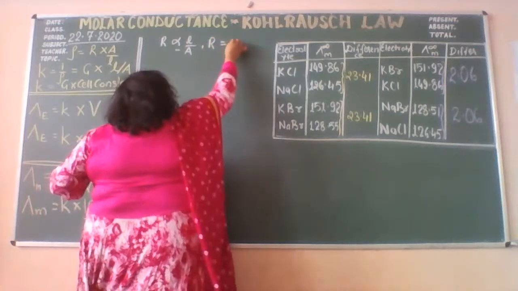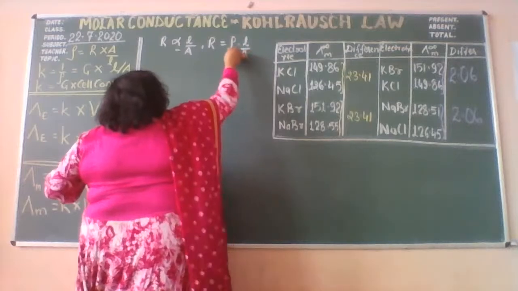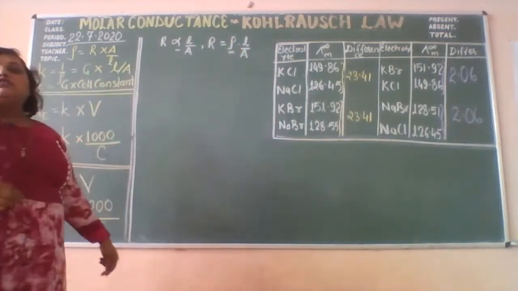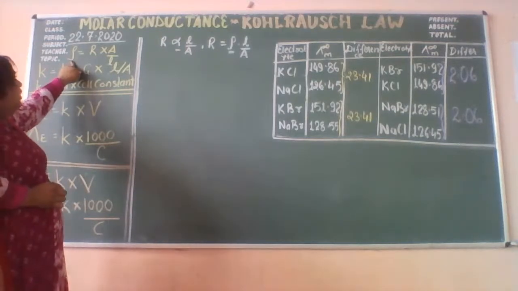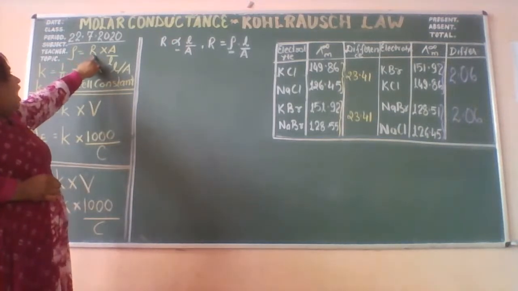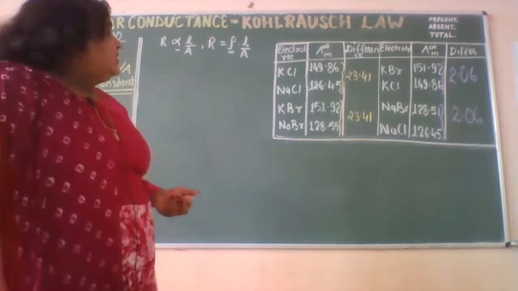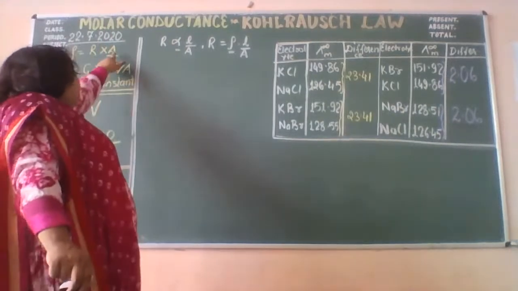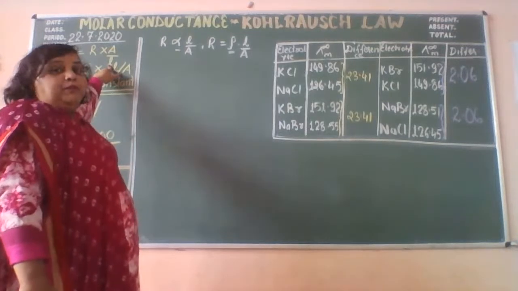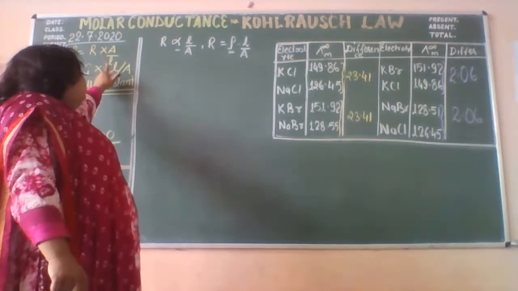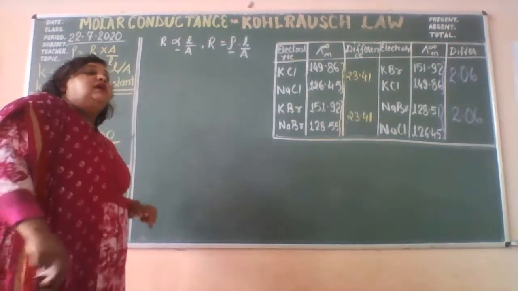R is equal to rho L upon A, and this rho is called specific resistance, and I write the formula in terms of R into A upon L. If I make this area of cross section 1 centimeter square, and the gap between the electrodes 1 centimeter, the resistance offered is equal to specific resistance.